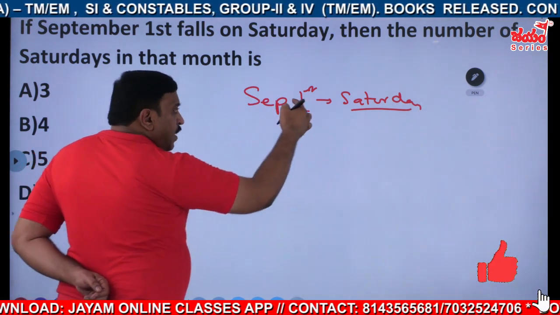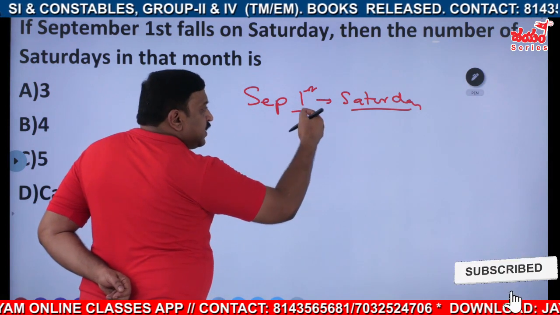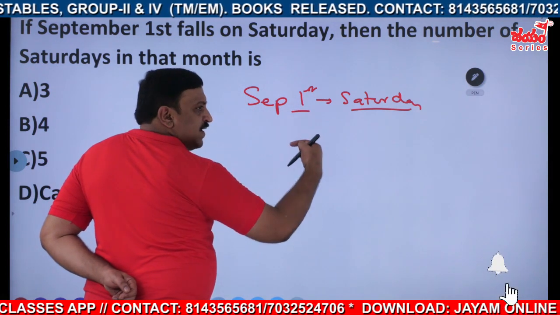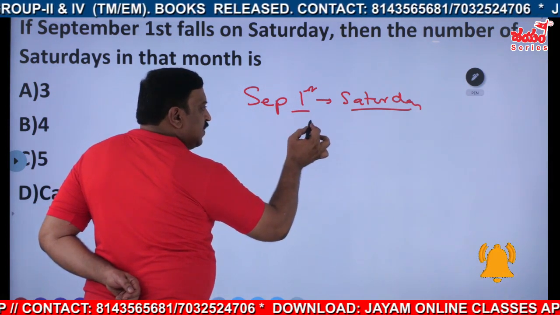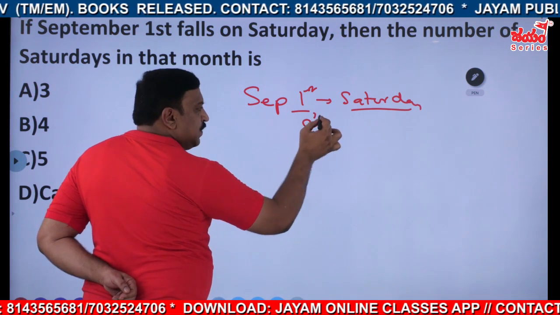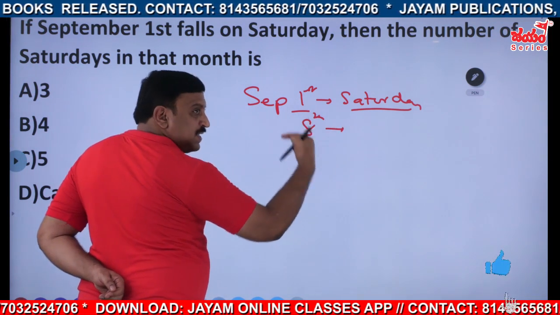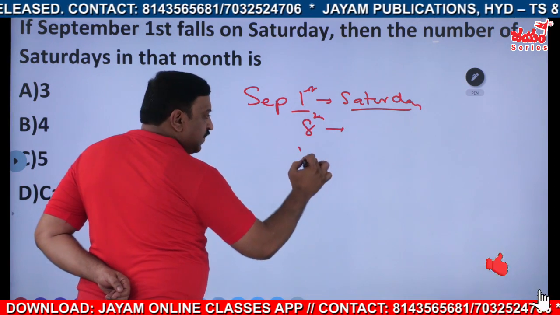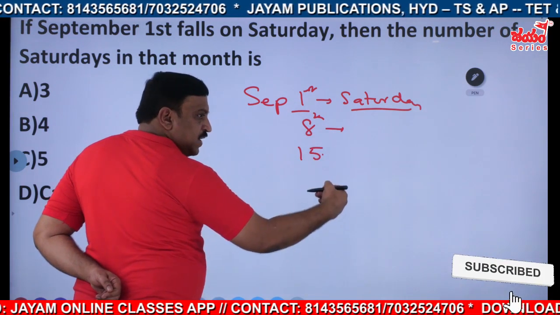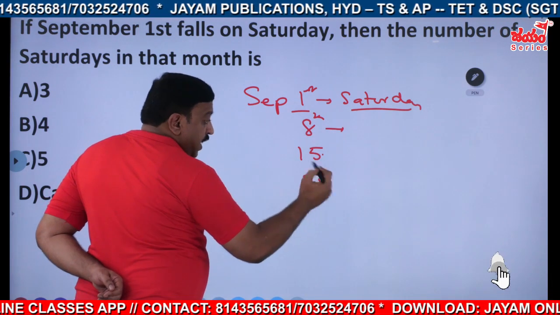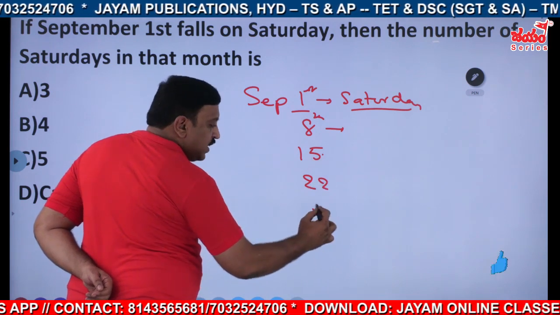The same day comes again after 7 days: 1 plus 7, that is the 8th, definitely Saturday only. Plus 7, again the 15th. Next, 15 plus 7, the 22nd. Again 22nd plus 7, that is the 29th.